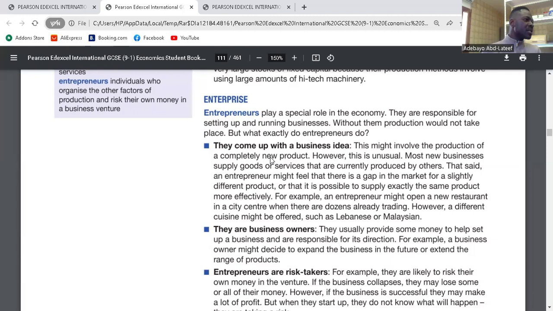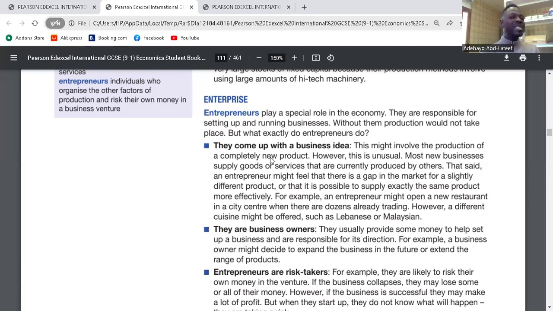So for entrepreneurs, they are the controllers of all factors of production. So it means without entrepreneurs, we won't even be talking about production because they control the organized factors of production. And factors of production are used in the production of goods and services. So those that organize these things are the entrepreneurs. Definitely without them, we won't be talking about a pen, a marker, a laptop, or whatever it is. So what do they do?